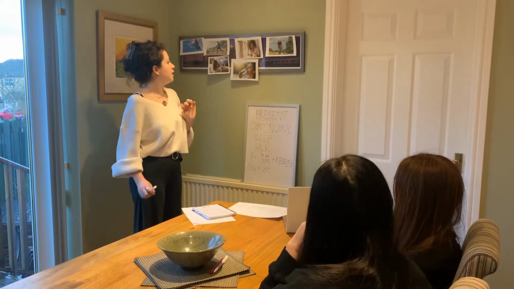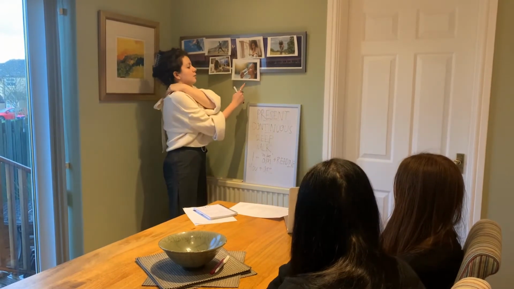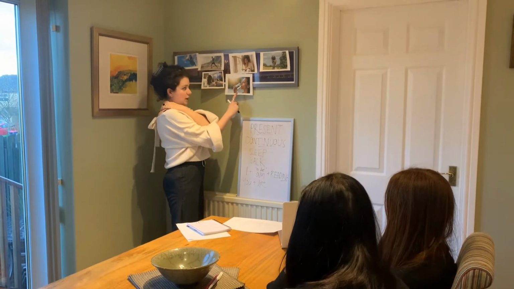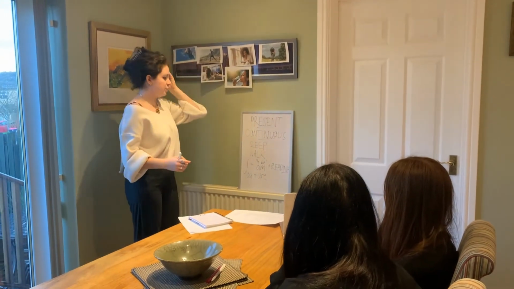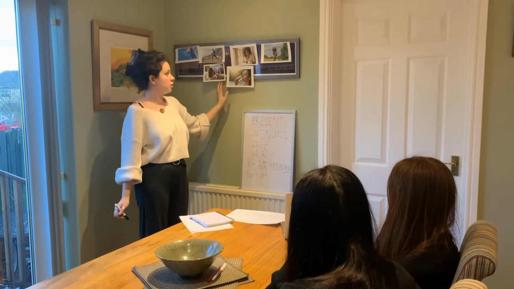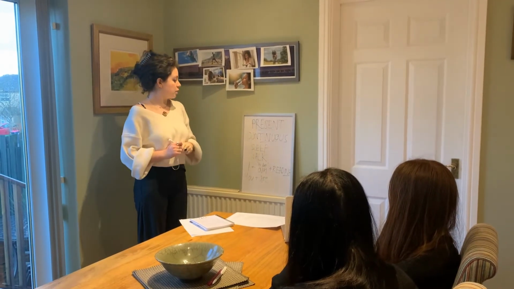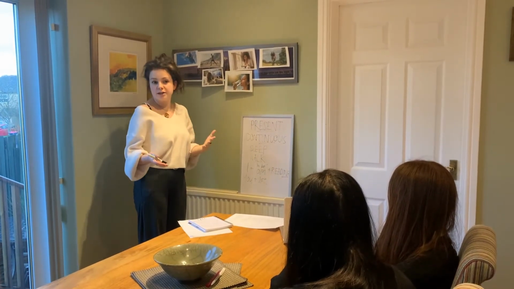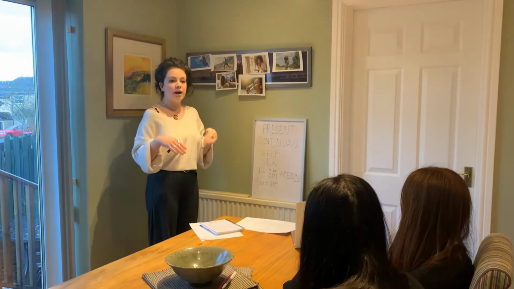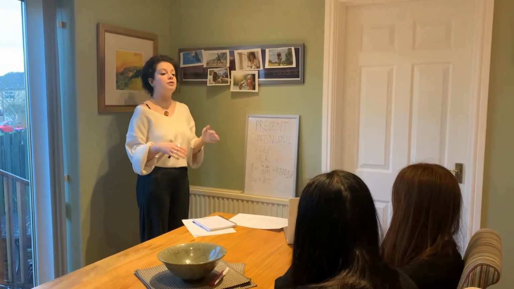Perfect. And what about this one, Eleanor? We haven't spoken about this one yet. What's this lady doing? She is drinking. She is drinking. So the same as before, we take the present simple version of the verb, so to drink. So I drink, like I drink every day. I drink water every day. And then we turn it into something we're doing right now. So I am drinking right now.